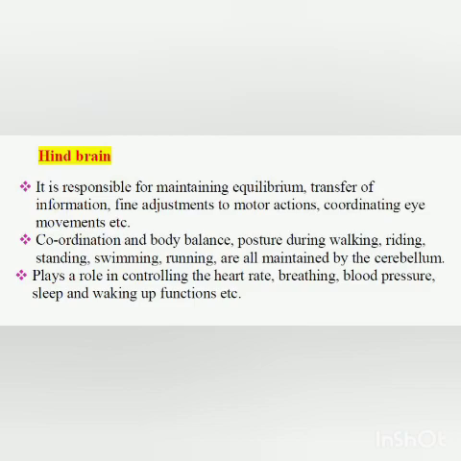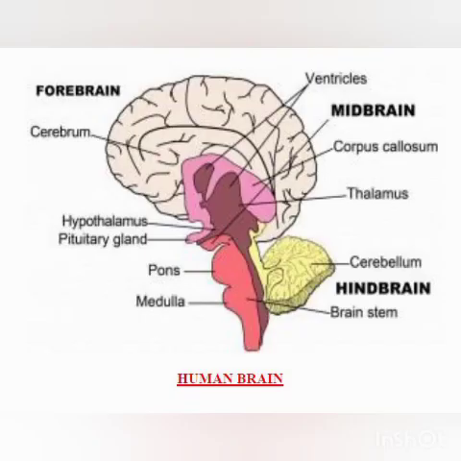So brain is a delicate organ, that is why it is protected by skull. Now, maintaining equilibrium or body balance, what does it mean? We all walk in a straight line. We maintain our balance while walking, even while writing also. So how is it maintained? That is maintained by hindbrain. Hindbrain is responsible for that. Now in the image, you can see different parts of the brain: forebrain, midbrain, and the hindbrain. I hope it is clear to all the students.